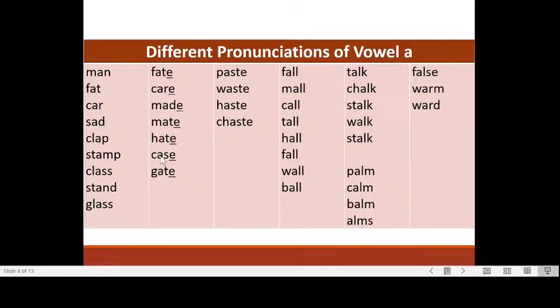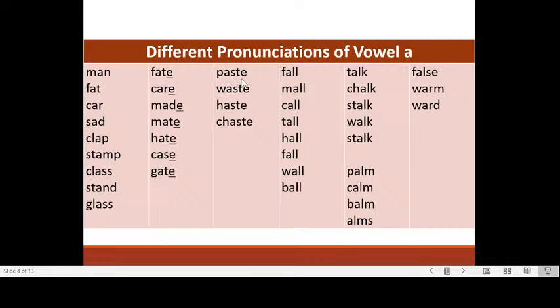Now in the second column, I have added E at the end, and this silent E changes the pronunciation. So fat becomes fate, car becomes care, and mad becomes made, mat, mate, hat, hate, and then case and gate. So the silent E here changes the pronunciation of the A.